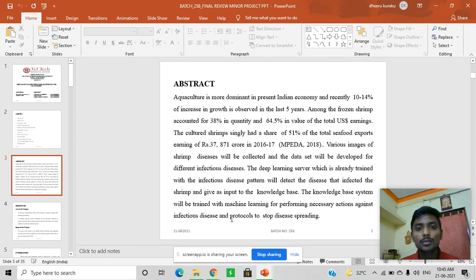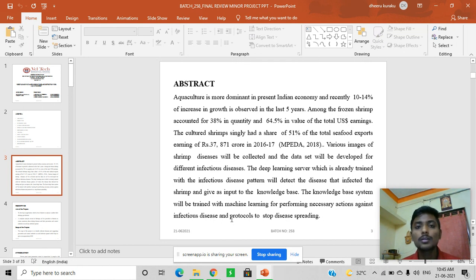If these shrimps get infected, people can't identify the diseases because of lack of knowledge. Most of the farmers are getting losses, and it's a drawback to India's GDP also. So we are focusing on sorting out this problem. In our project we'll be developing a mobile application interface, usable by